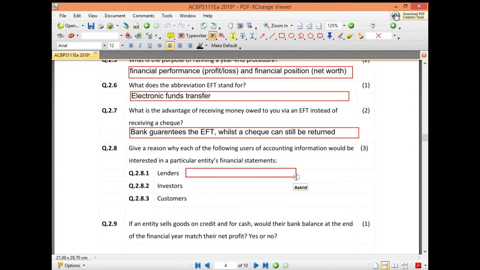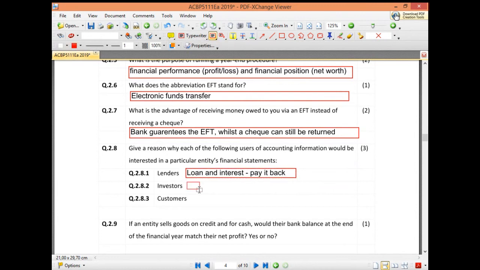Okay, so a bank might also want to use your financials to see how much money they can give you for a loan. Do you have sufficient assets to cover that? They normally want to see if you are able to pay the loans and interest. This can be when you already have the loan or whether you're applying for a loan. They will look at this information to see will you be able to pay the capital portion back as well as the interest that we are charging on that amount.